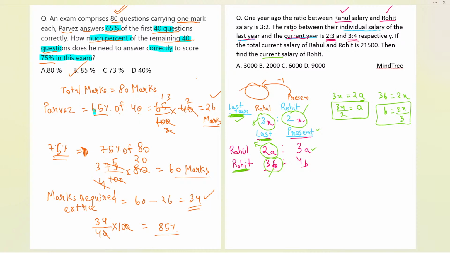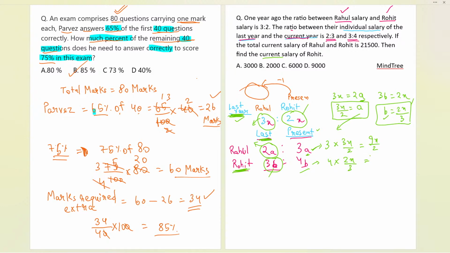What am I going to do now? I am going to put the values of these into these two over here. So what will it become? If I put a over here, it will be 3 times 3x by 2, so overall 9x by 2. Further, if I put the b value over here, we will get 4 times b, that is 2x by 3.